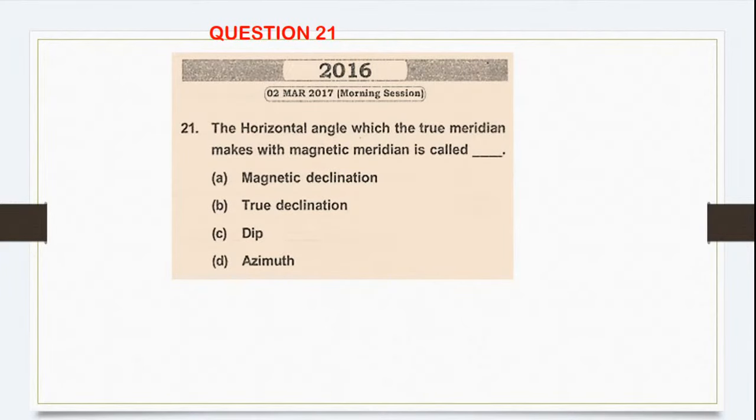Question number 21. The horizontal angle between the true meridian and the magnetic meridian. See here, in order to confuse you, he has given two terms, magnetic declination and true declination. It's always magnetic declination. There's nothing called true declination. Okay, so this is your correct answer. Let's go to the next question.